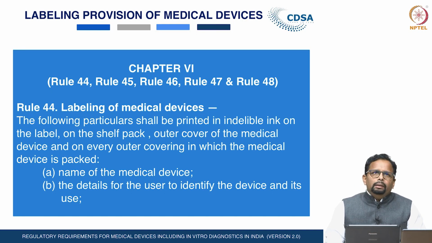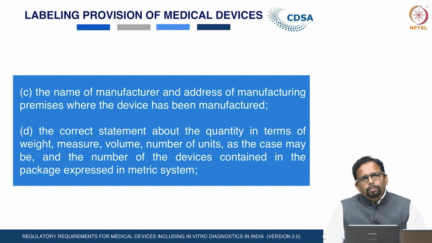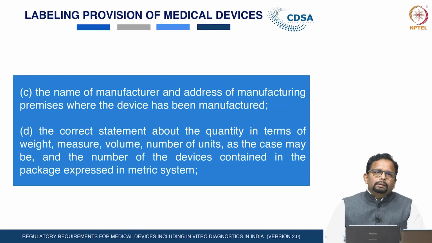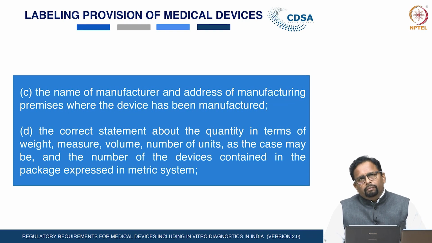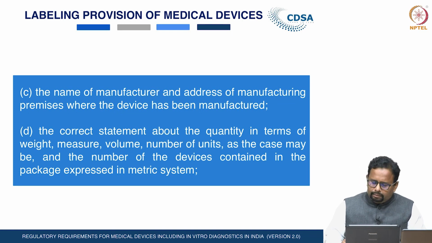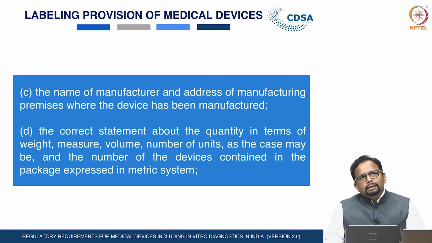The detailed information for users to identify the device and its use, if applicable, has to be mentioned on the label of the medical devices. The name of the manufacturer, the address of the manufacturing premises where the device is manufactured, the correct statement about the net quantity in terms of weight, measures, volume, number of units, wherever applicable, and the number of devices contained in the package expressed in the metric system.